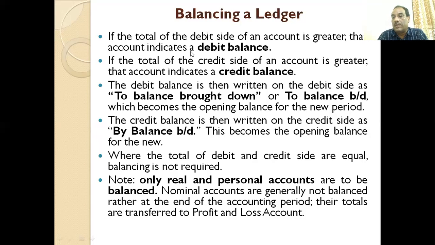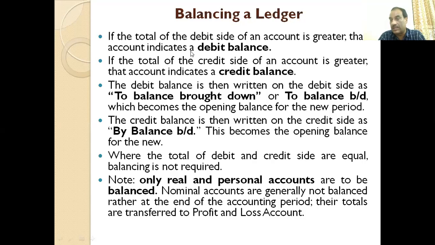So when the next period will start, suppose I am going for balancing today. So today is 5th May. As on 5th May, there is debit balance, means debit is more. So we will enter it at the last of the day today, that to balance b/d. And then we will write the amount by which it is exceeding towards the credit side. Now the next day, suppose we will again start transactions.